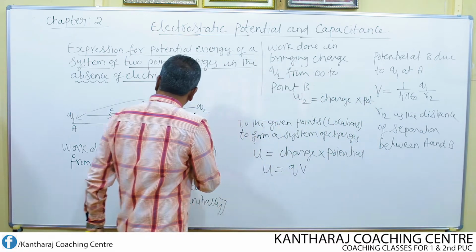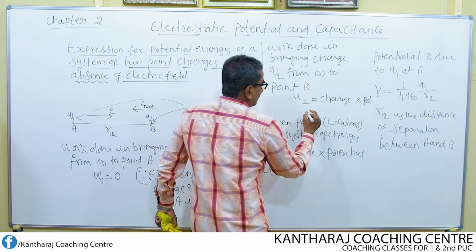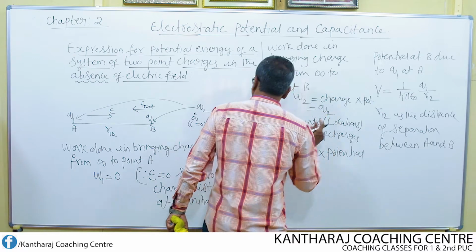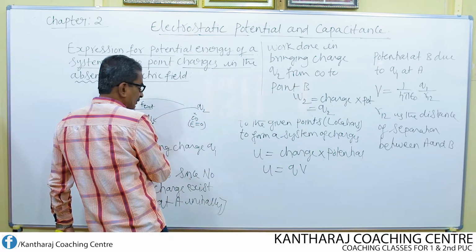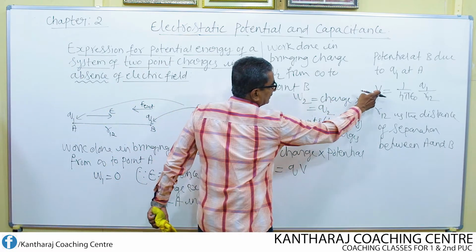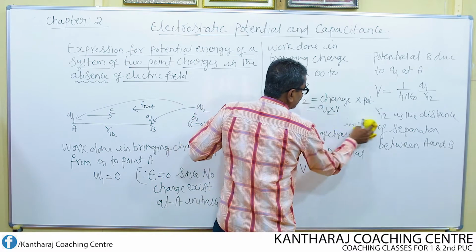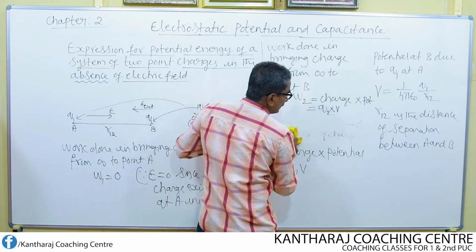Potential where? At B due to the charge at A. So we are bringing the charge Q2 from infinity to the point B. Then at the point B, potential is V. So this is the work done only to bring the charge Q2.